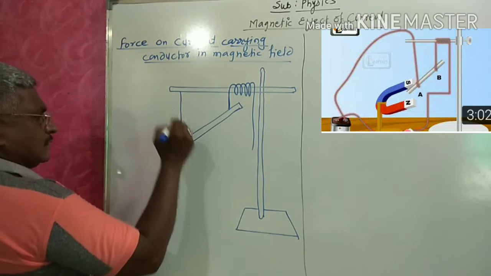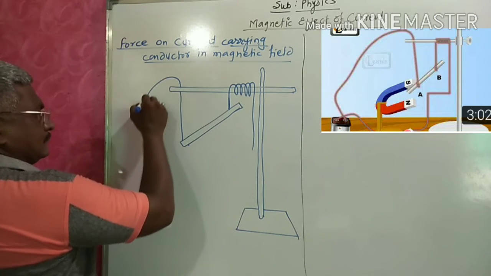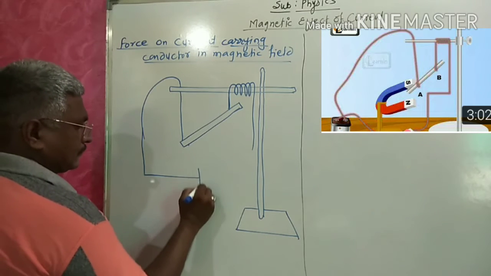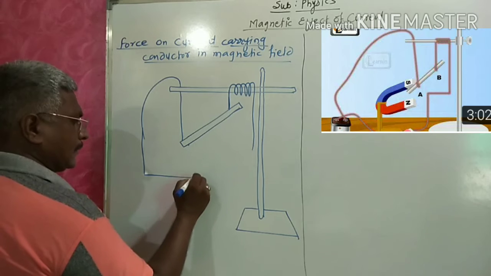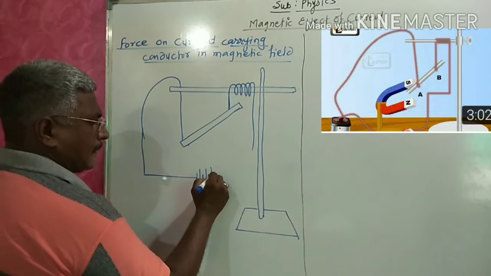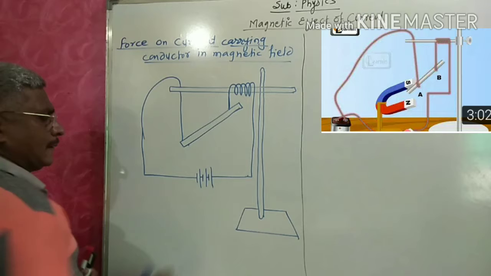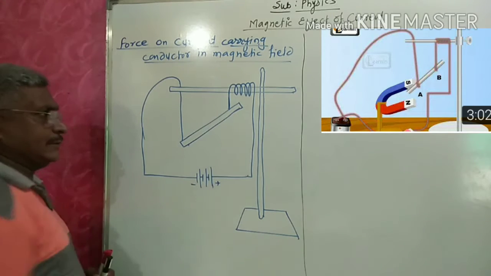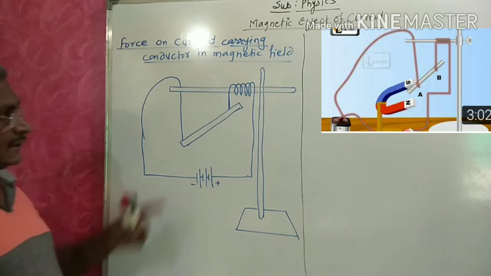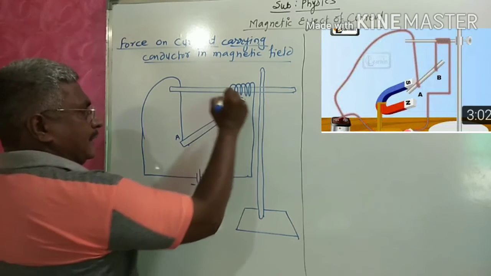See students, how it is connected. Positive, negative. This is the current carrying conductor, the conductor AB.